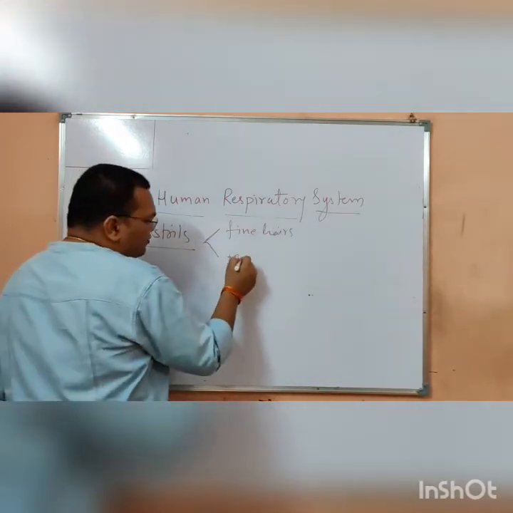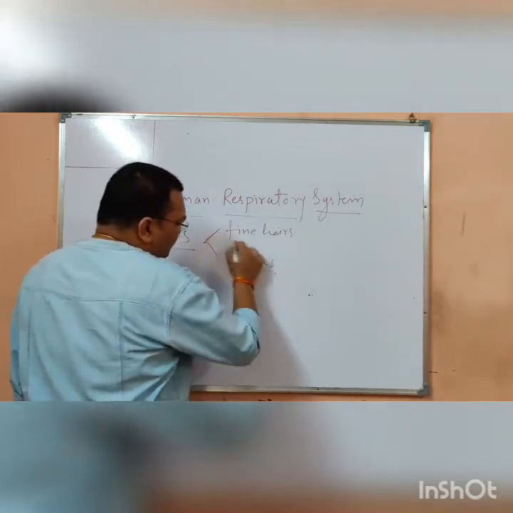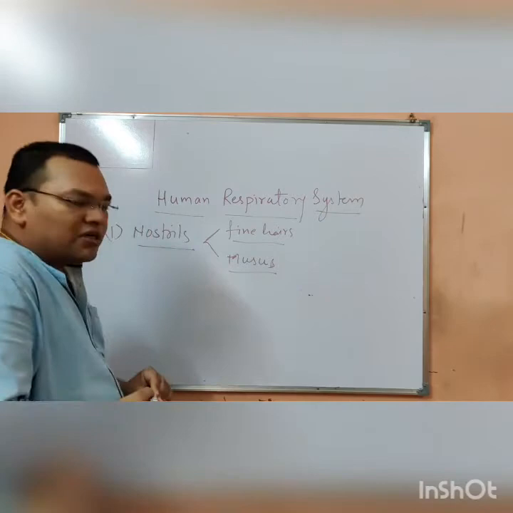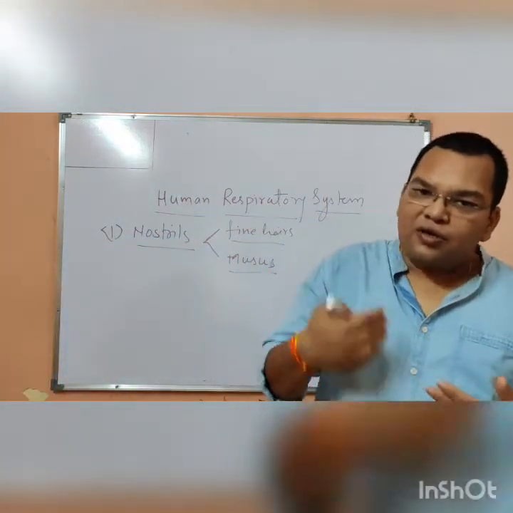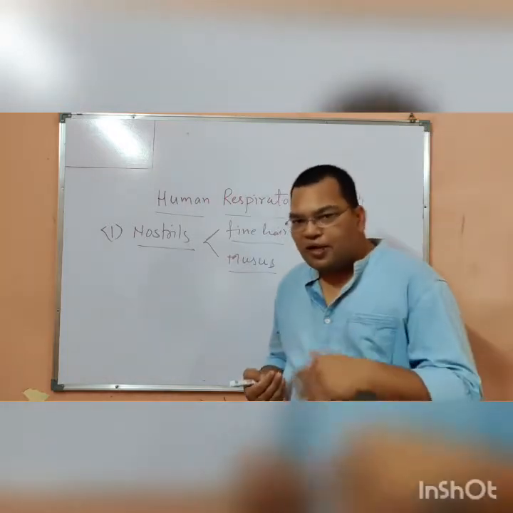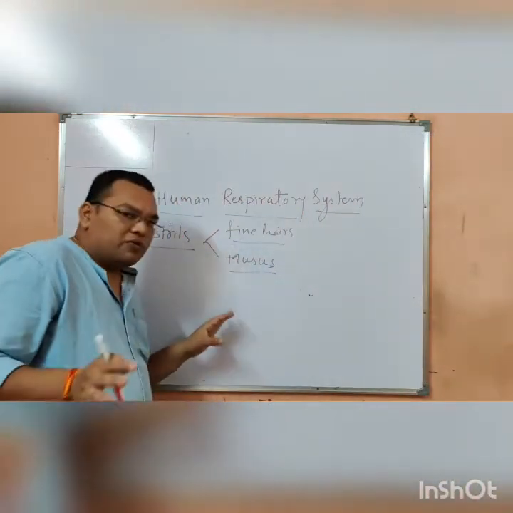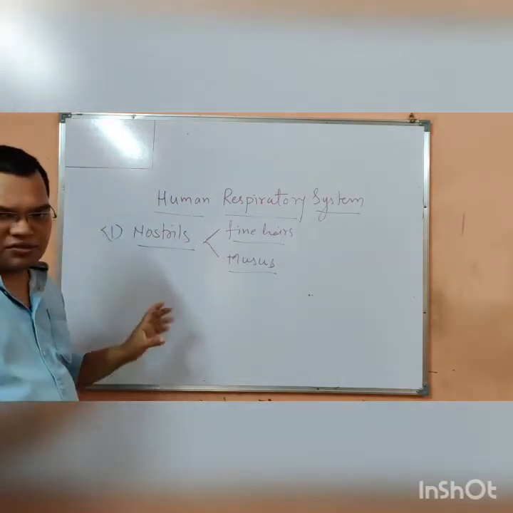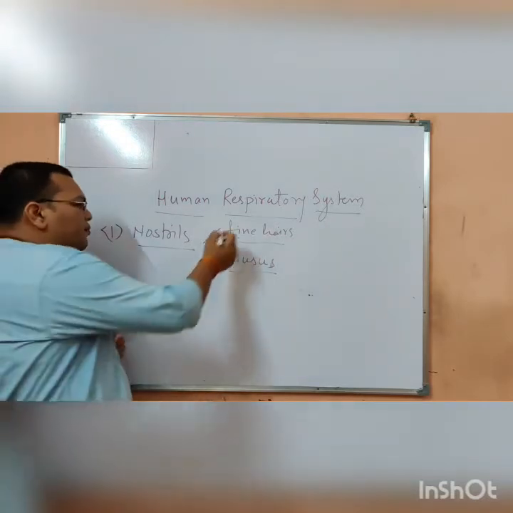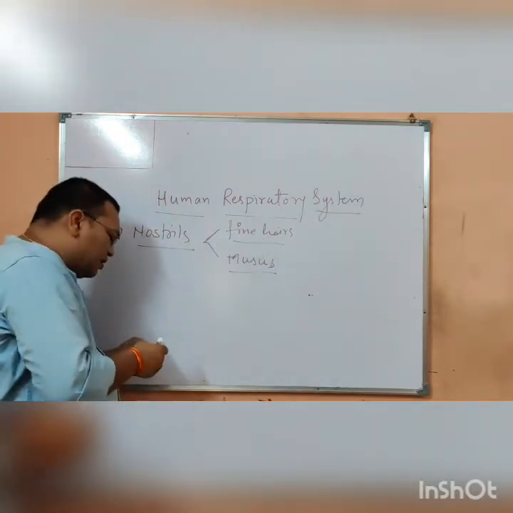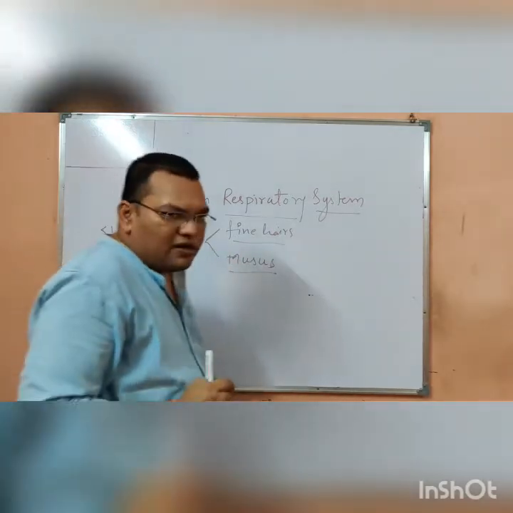and the mucus. Now there is a purpose of this too. So fine hair and mucus prevents the unwanted things from going to the nasal chamber, or the unwanted thing is going to be stopped in the nostrils. The mouth is also there. From the mouth also the air goes inside. But nostrils were having the fine hairs and mucus.